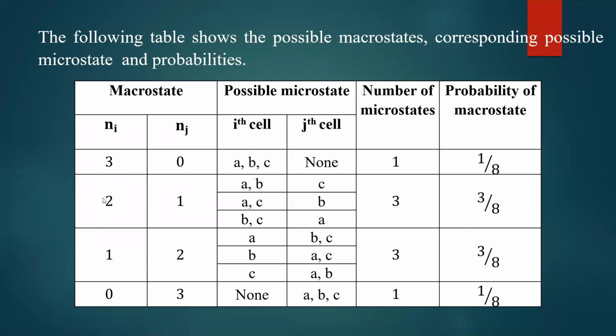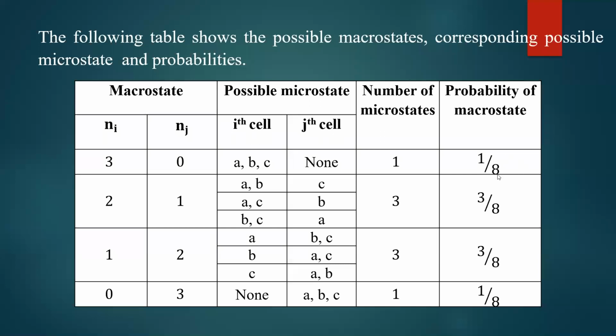Consider the macrostate 2,1. What will be its probability? So 3 microstates are possible out of 8 microstates. So 3 by 8 is the thermodynamic probability of 2,1 particles. Then similarly 3 by 8 for 1,2, and for the 0,3 possibility the probability is 1 by 8.